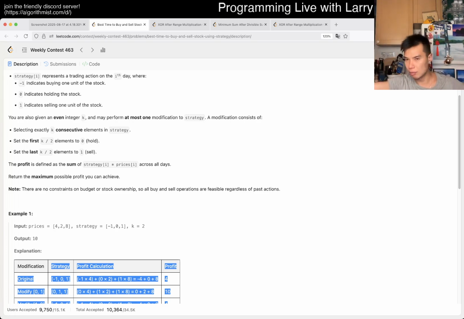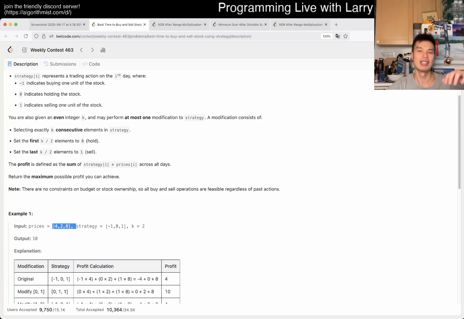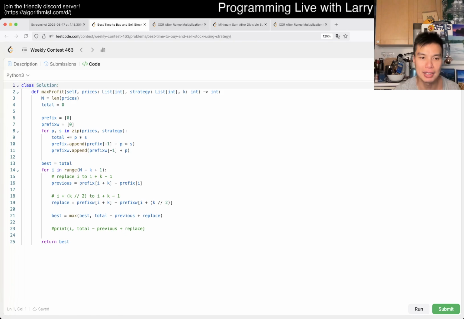The zeros are easy to do the math on. The sum of those is 0, and then the 1s are just taking track of the prices and then doing another prefix sum that way. Hopefully that makes sense. If not, hopefully the code makes it make a little bit more sense.